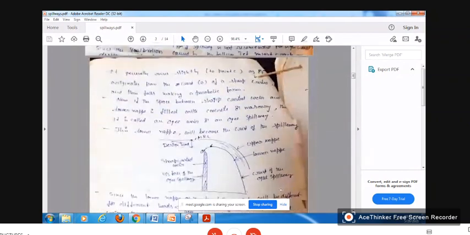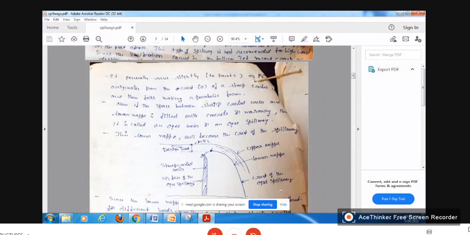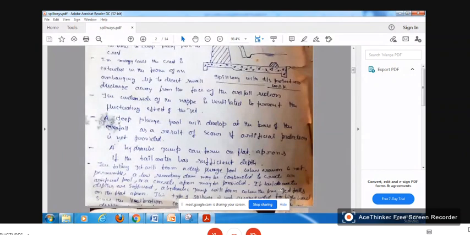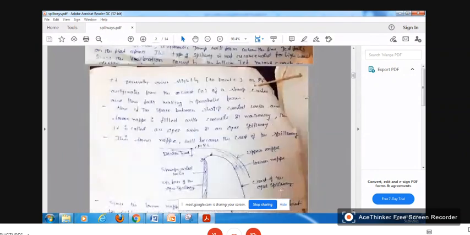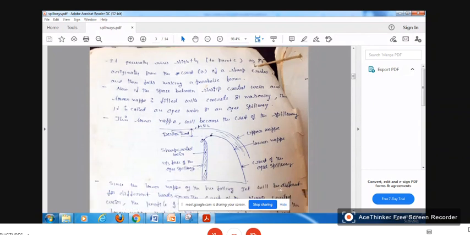Another one is the Ogee spillway. Suppose a sharp crested weir is there, and this is your falling jet.